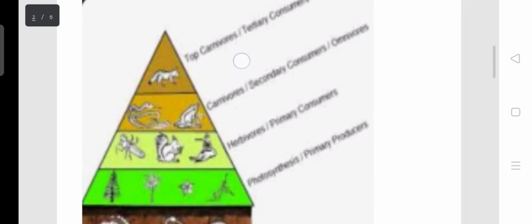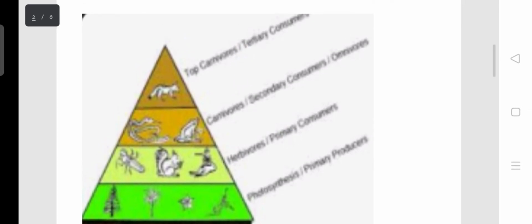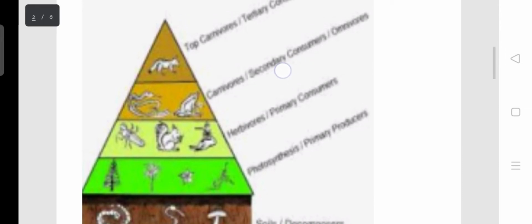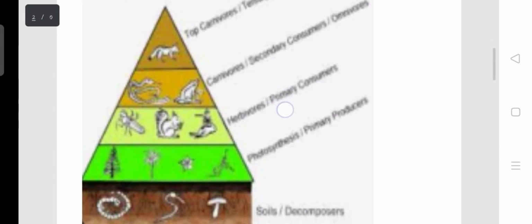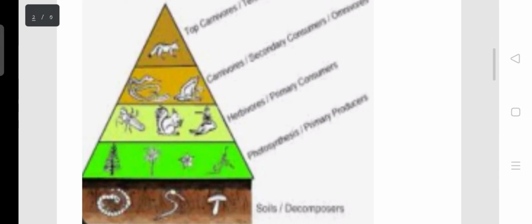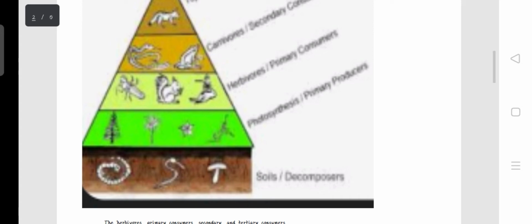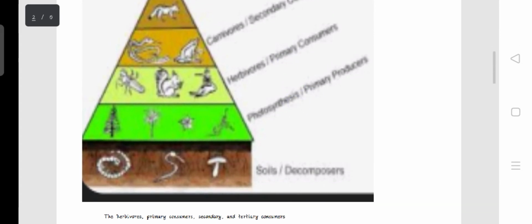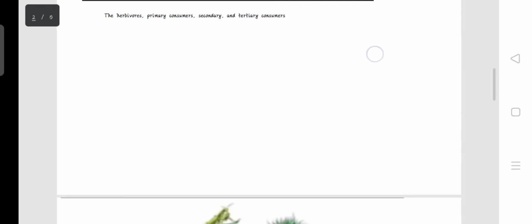And then the tertiary consumers, these are the animals that feed on other carnivorous animals. Tertiary consumers are the carnivorous animals that feed on other carnivorous animals, while the carnivorous animals in the secondary consumers feed on the herbivorous animals. So the animals that feed on the herbivorous animals, and then the herbivorous animals feed on the primary producers. So that is how the circle goes.